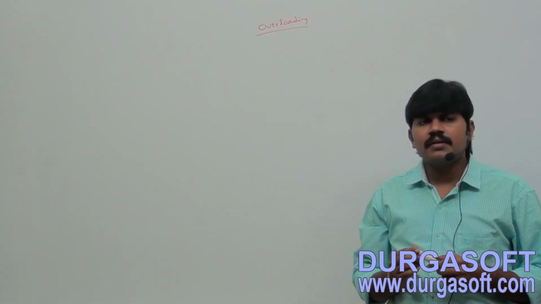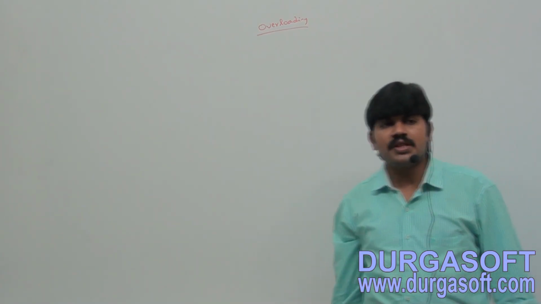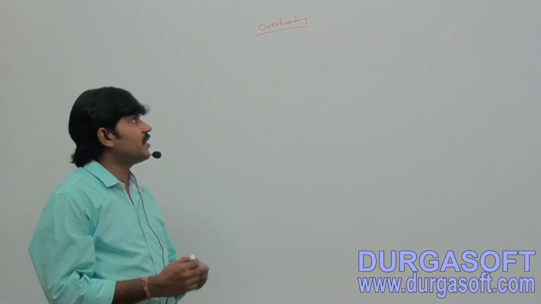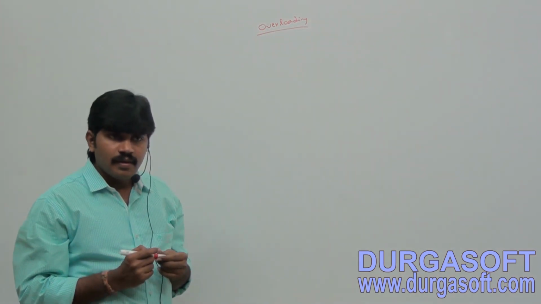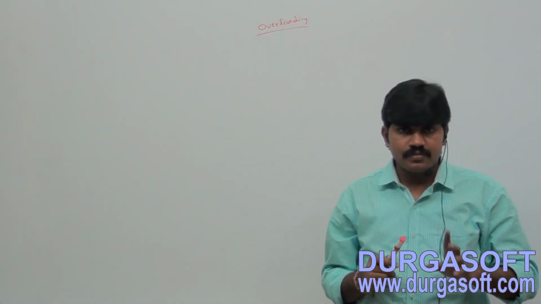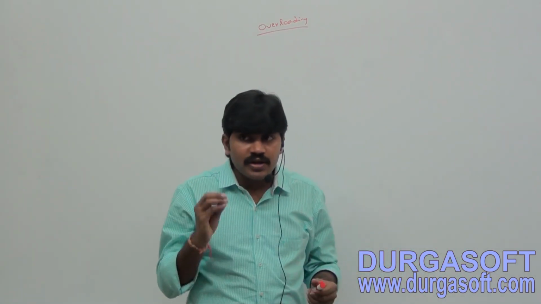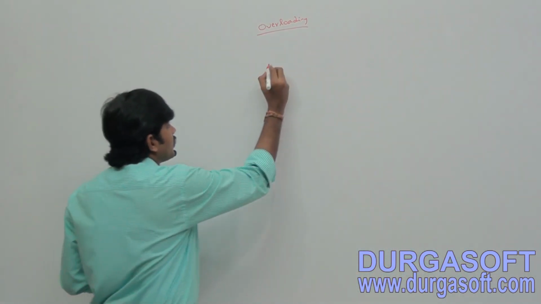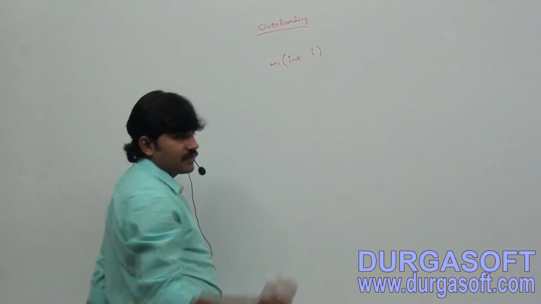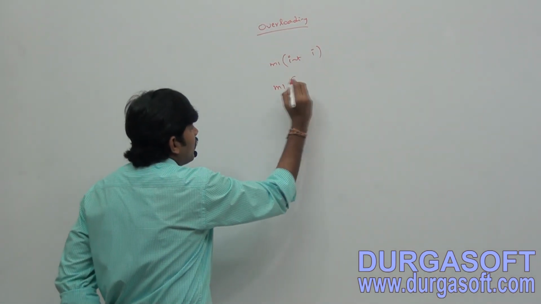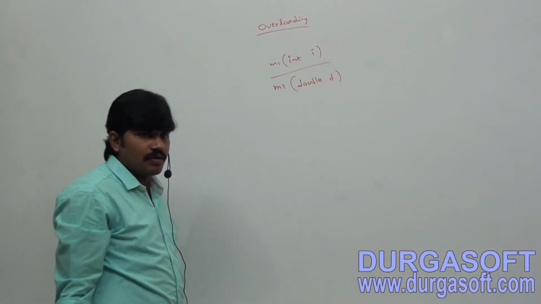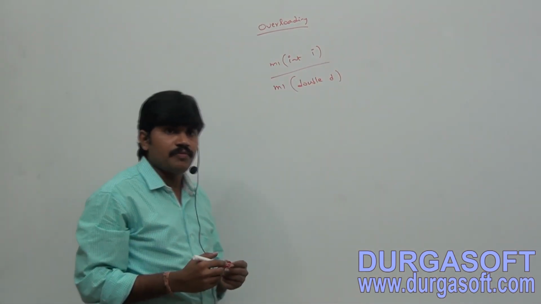Sir, can you tell when we say that two methods are said to be overloaded? Both methods having the same name, but different argument types. Okay, do you know? M1 of int i, M1 of double d. Can I use this word? Both are overloaded or not? Yes. So this is a very important bit for the entire room.